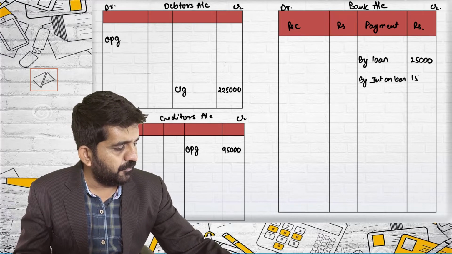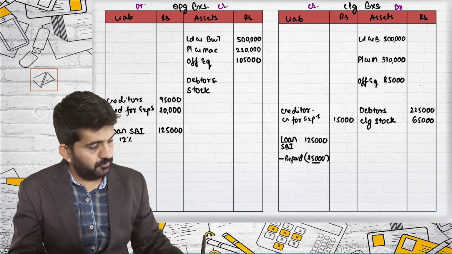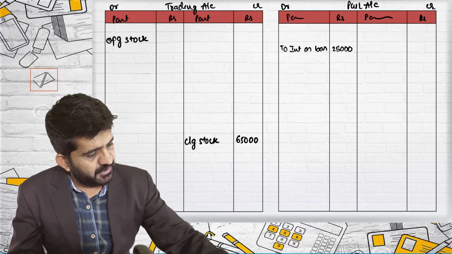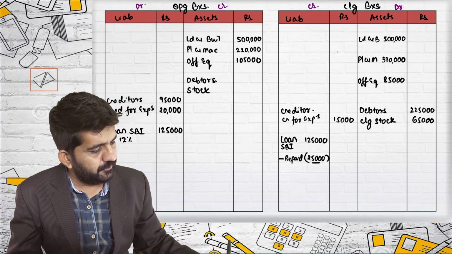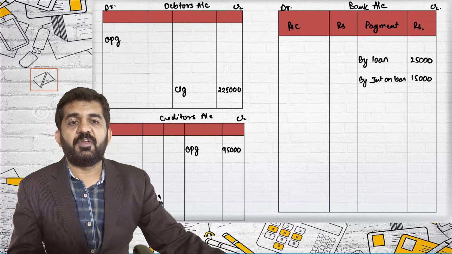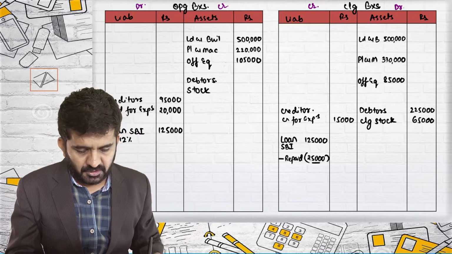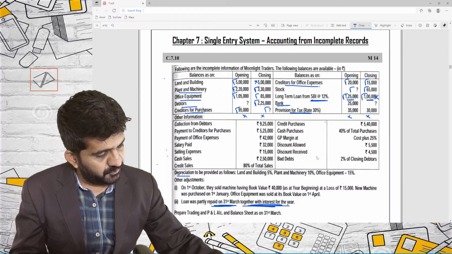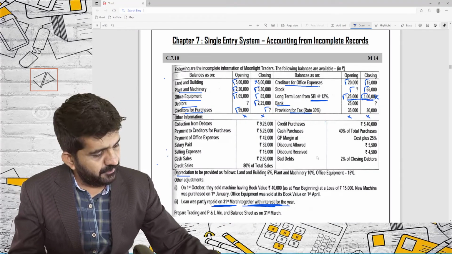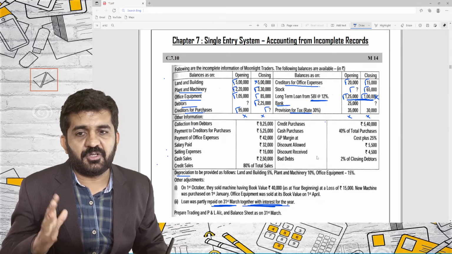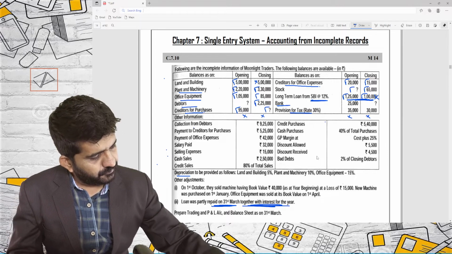How much? 15,000. So two effects, interest on loan 15,000, interest on loan 15,000, debit and credit. We can go ahead. So this has given us 2 or 3 points. One is 25,000 is loan repaid. Second is interest on that particular thing.